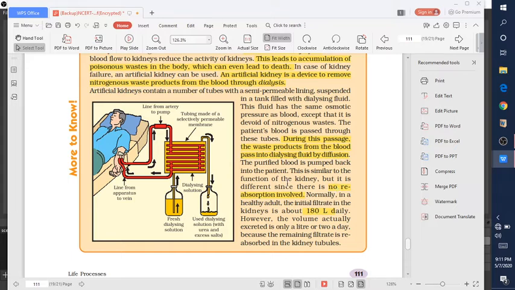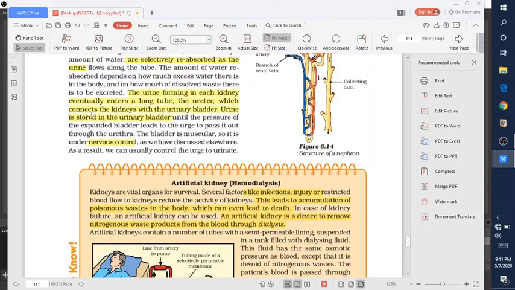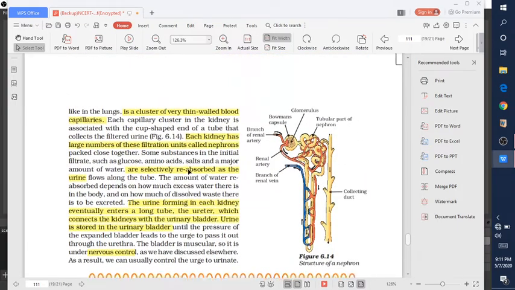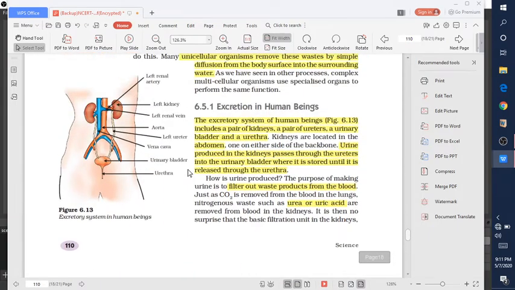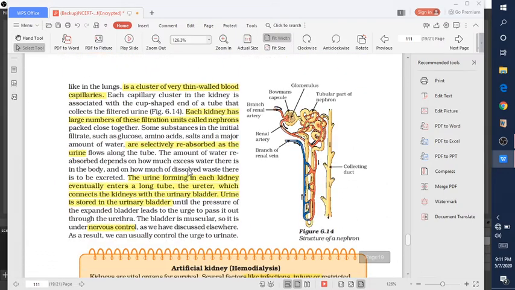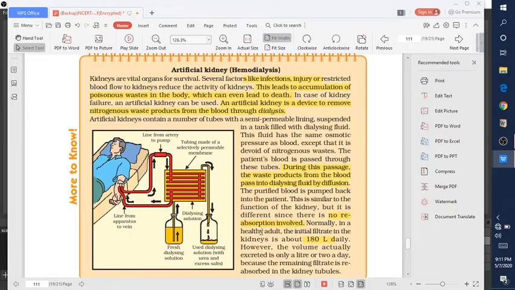But there is an important thing, that there is no reabsorption involved. Like in a normal kidney system, there is a reabsorption of glucose, amino acids, and salts, and a major amount of water. But in this system there is no reabsorption.